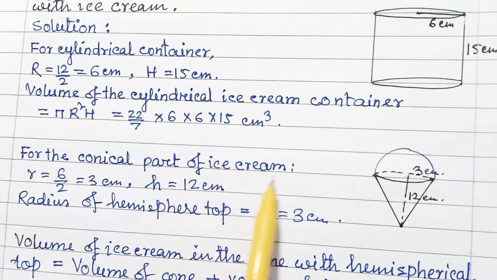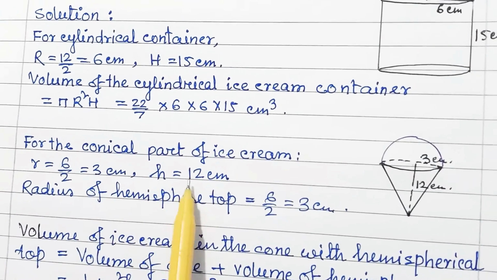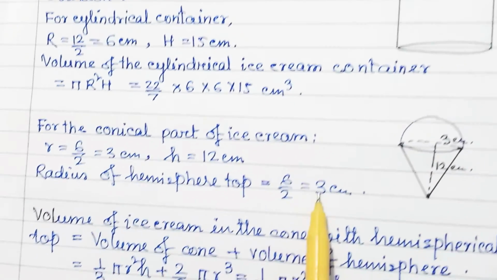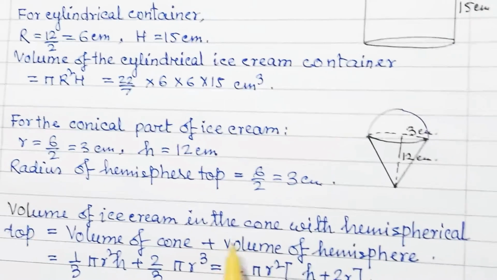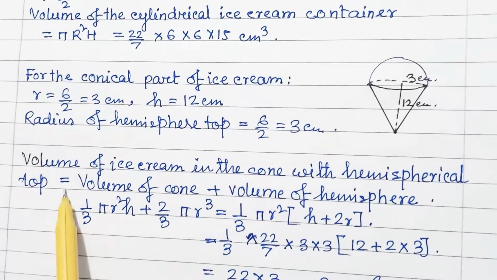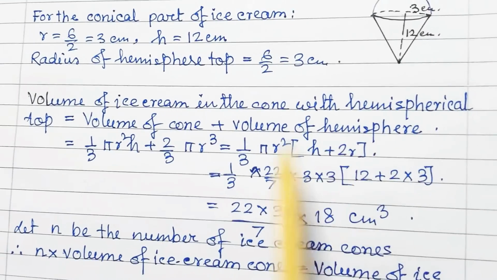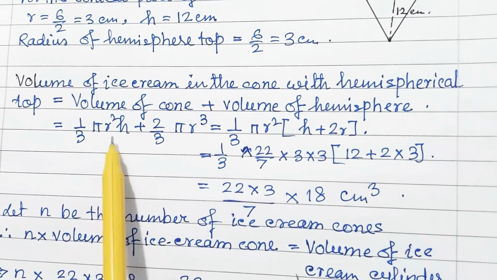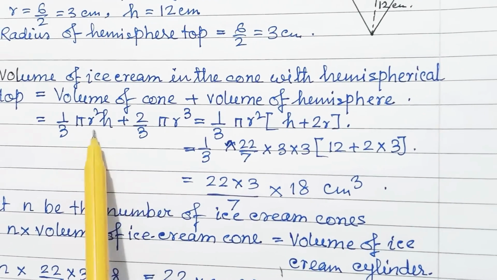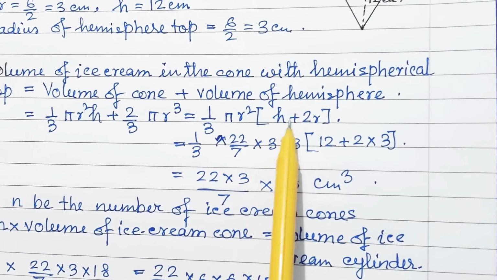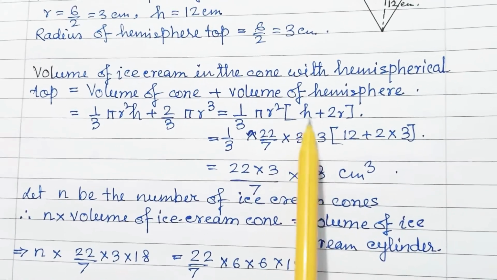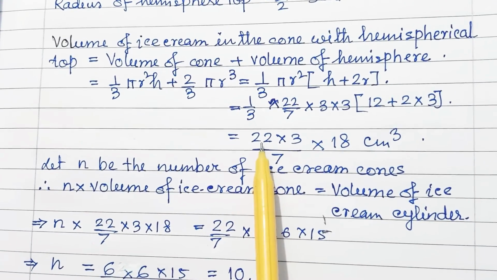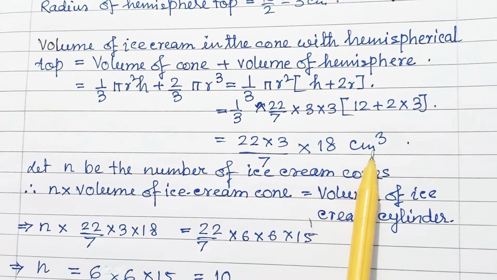For the conical part of the ice cream, radius is 3 centimeter and height 12 centimeter, and the radius of the hemispherical top is 3 centimeter. So the volume of ice cream in the cone with hemispherical top is equal to volume of cone plus volume of hemisphere, 1/3 pi r square h plus 2/3 pi r cube. You can take 1/3 pi r square as common, so it is 1/3 pi r square into h plus 2r. Now substitute the values here, that is 22/7 into 3 into 18 centimeter cube.